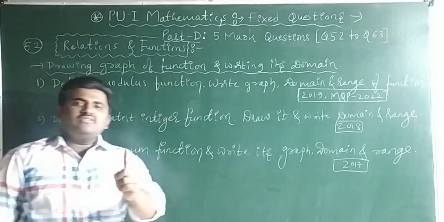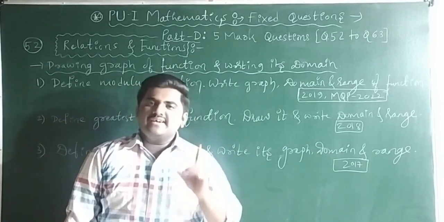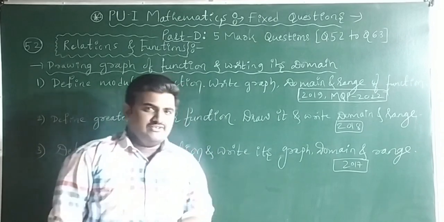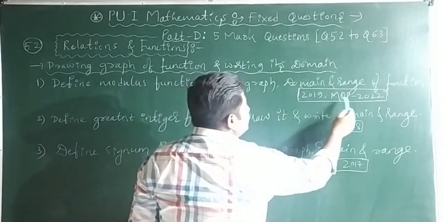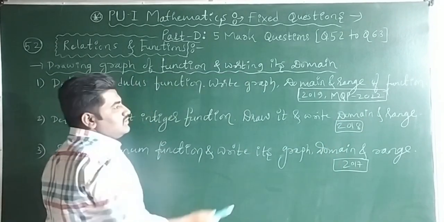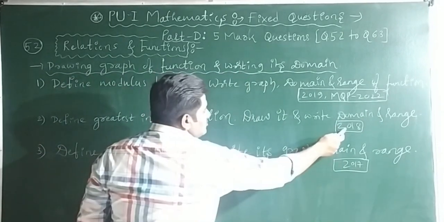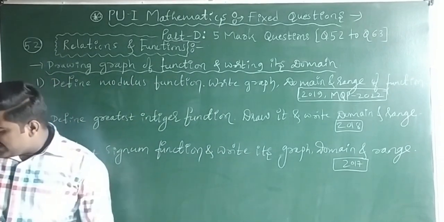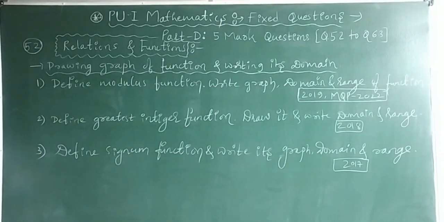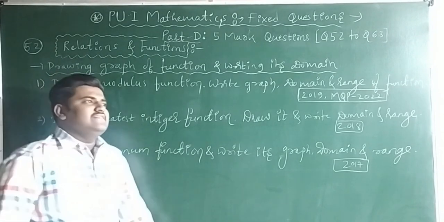Out of these three, any one you have to define and draw a graph, write a domain and write a range. This first question, that is the modulus question, was asked in 2019 annual examination and model question paper of 2022. This is asked in 2018. This is asked in 2017. If you want to take a screenshot, you can take it, guys. So I hope you have taken a screenshot.